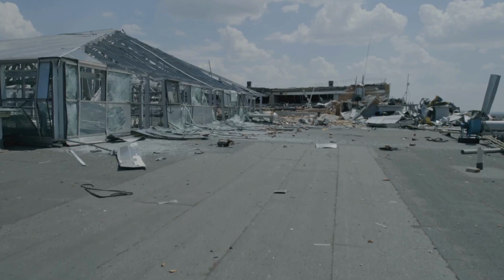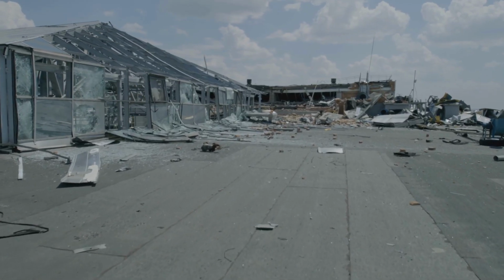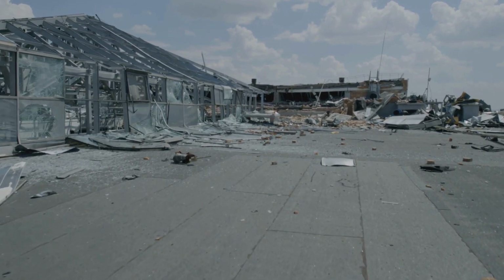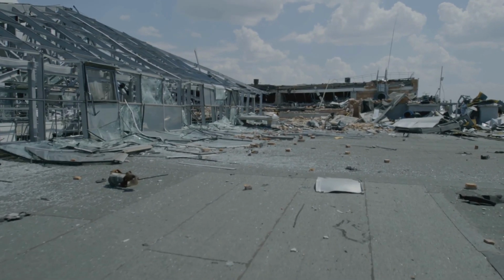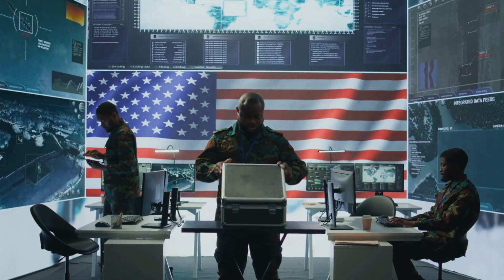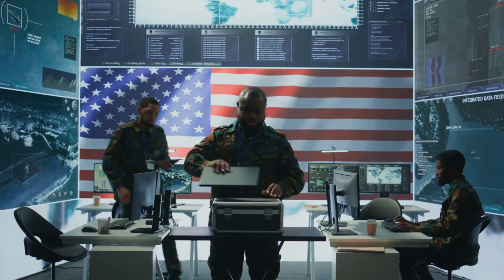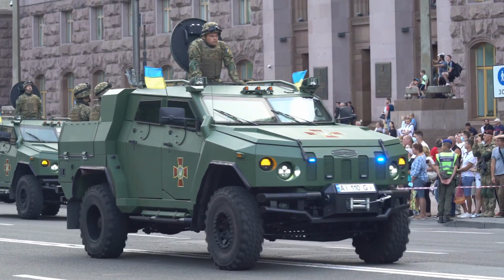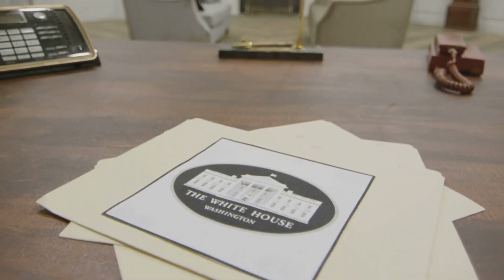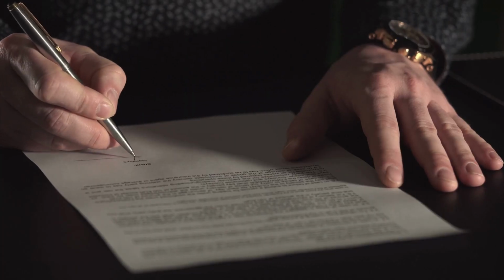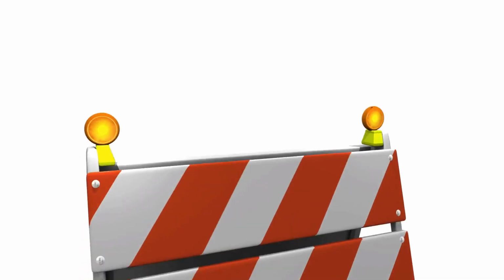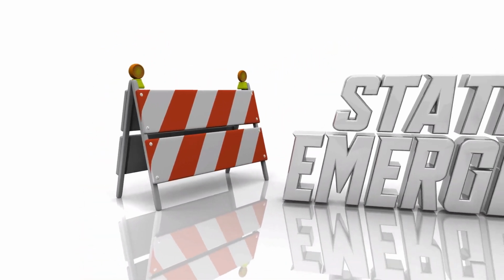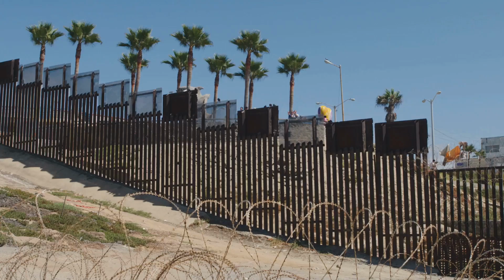Emergency powers. The president can exercise a range of emergency powers in times of national crisis, such as war, economic collapse, or natural disaster. These powers can include the suspension of certain civil liberties, the mobilization of resources, and the imposition of martial law. Some emergency powers are codified in law, while others are derived from the president's inherent powers. For example, the use of the National Emergencies Act to declare national emergencies, like President Trump declaring a national emergency at the US-Mexico border in 2019.